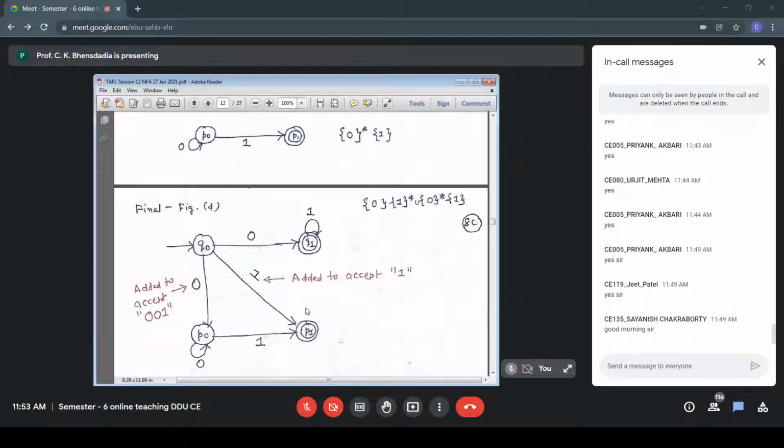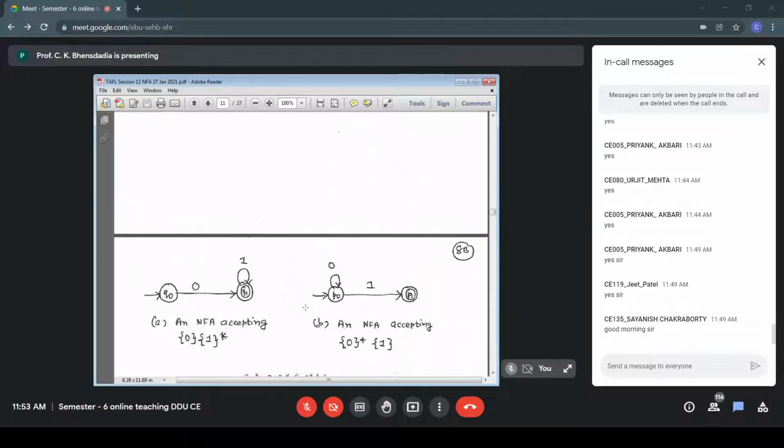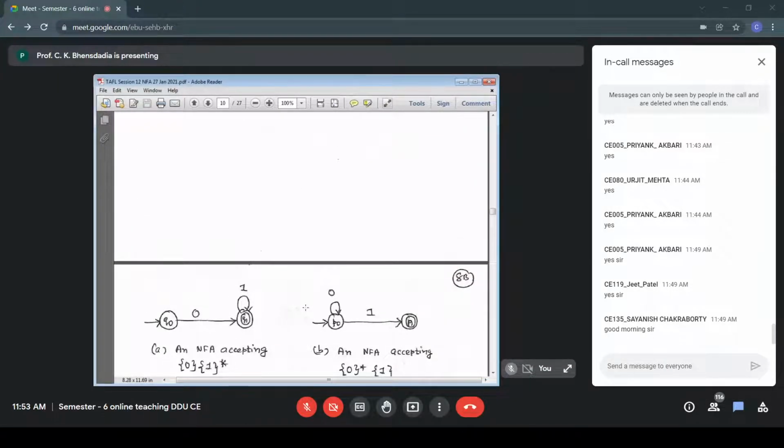Also, we are adding a link between Q0 and P1 on 1, and that will take care of L1 union L2, 01 star union 0 star 1. That is my final figure D. So we started with the basic languages, L1, L2, figures A and B respectively.